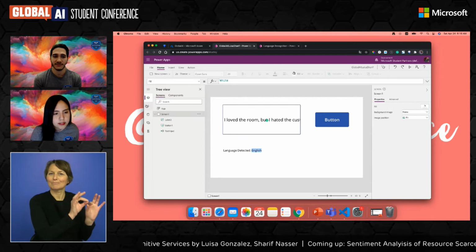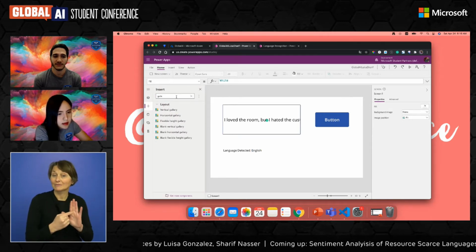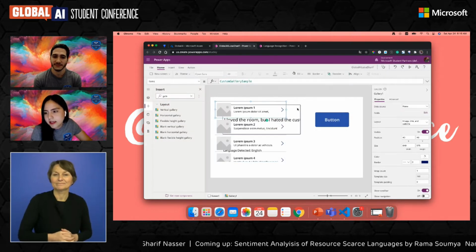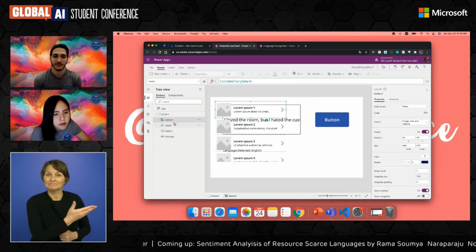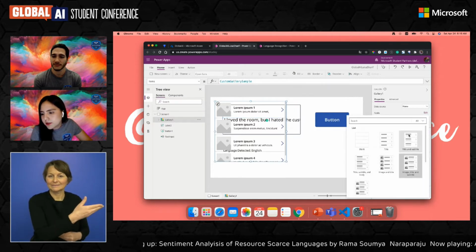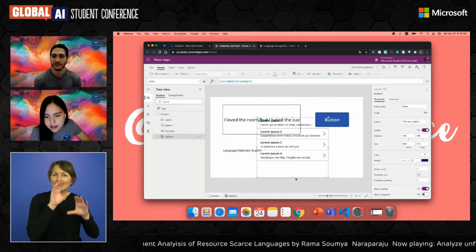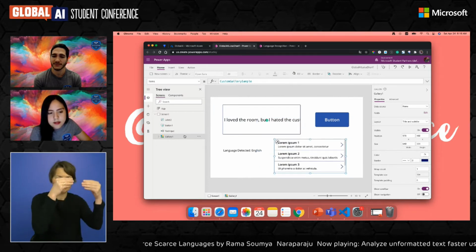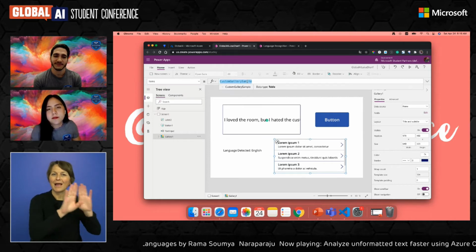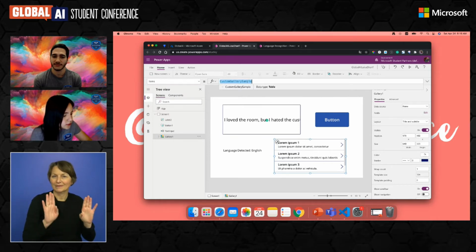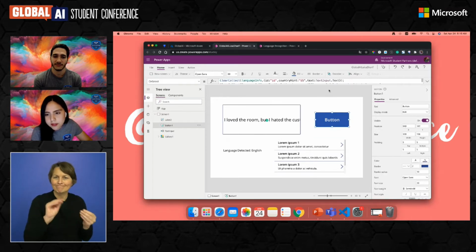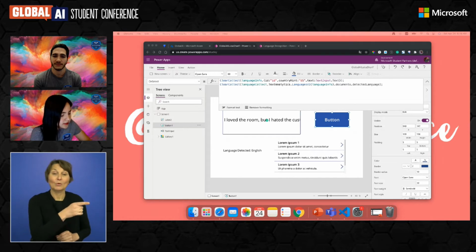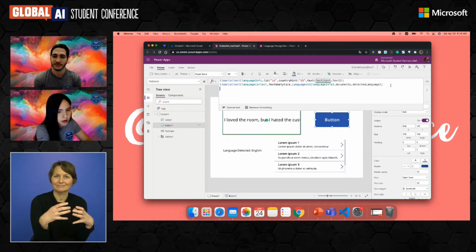So another thing we can do is we can add a gallery, and this gallery can be just, let me go back here. Our gallery can be just title and subtitle, and then we can put it smaller and then move it here. So to this gallery, we are gonna pass a collection. In this case, in our button, the one that's triggering everything, we are gonna create a collection for the sentiment analysis, or a sentiment score.